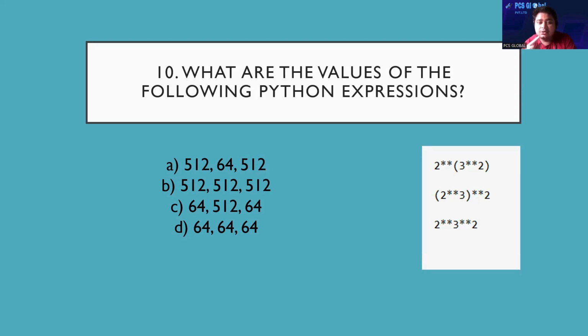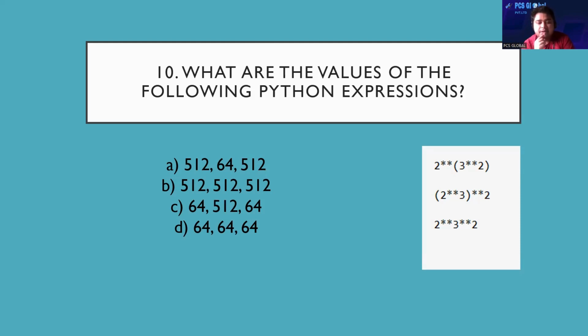Now 2 double star 9 means 512. So let's check the options. I see A and B options contain the first number 512, so option C and option D won't be the answer.